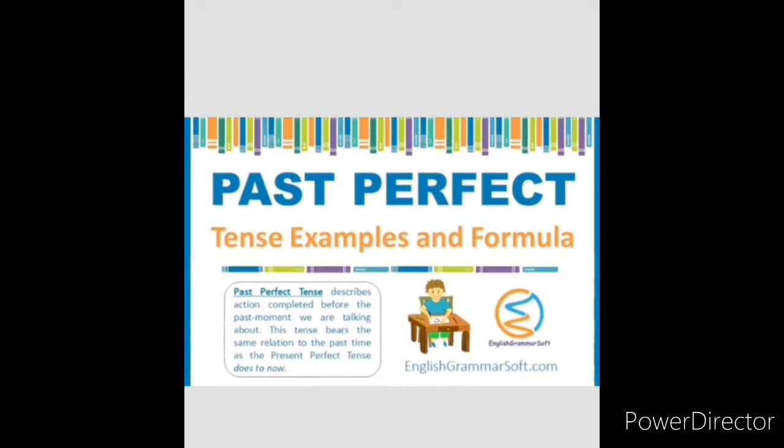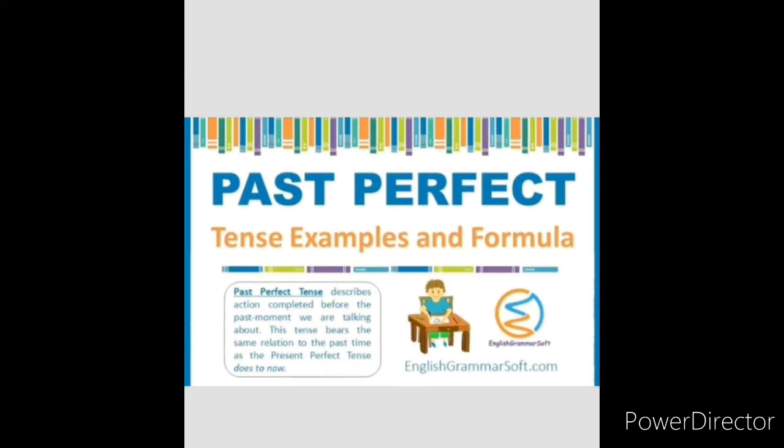Past perfect tense describes an action completed before the past moment we are talking about. This tense bears the same relation to the past time as the present perfect tense does to now. In the present perfect tense we have already seen that the action started in the past and completed in the present.